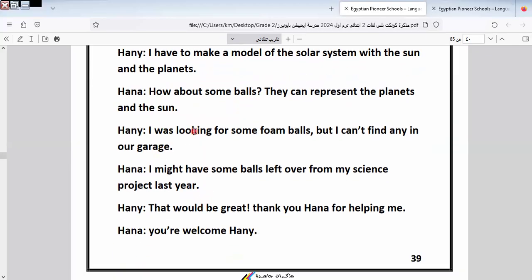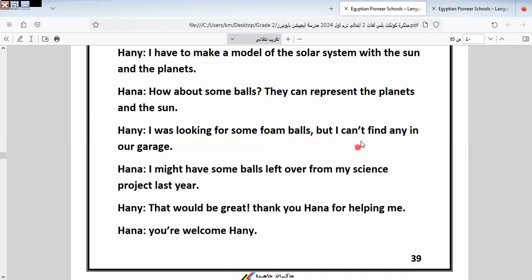Hani says, I'm looking for some foam balls. This is foam, the material that we use. I think all of us know foam. We also have a plate made of foam, and I think your mothers give you foam plates.